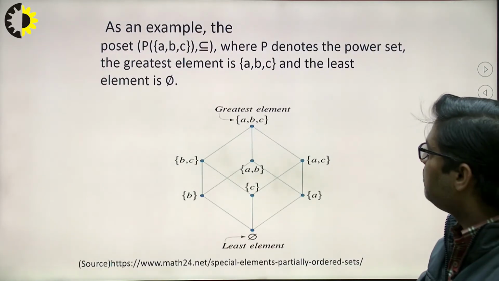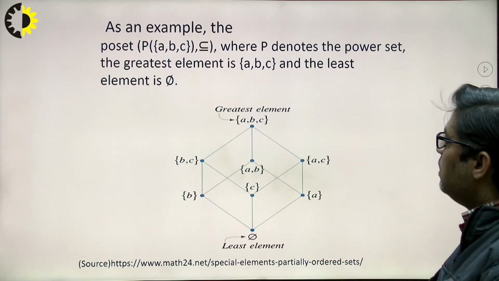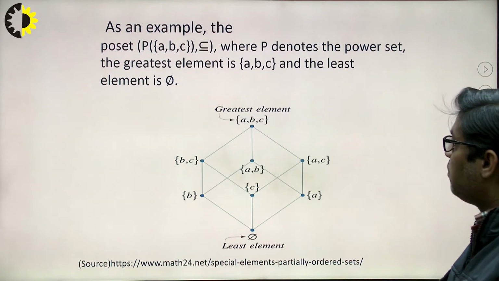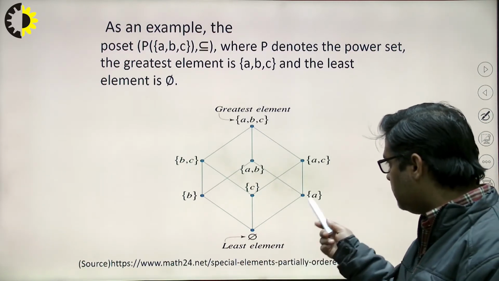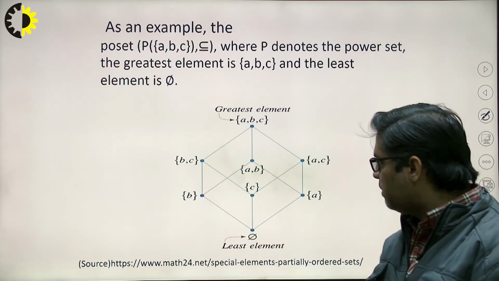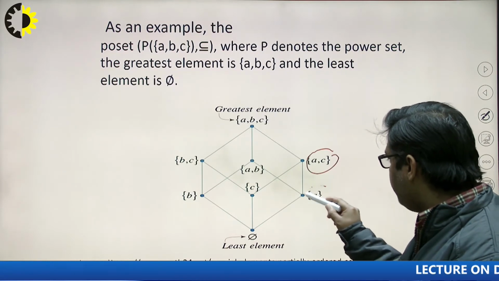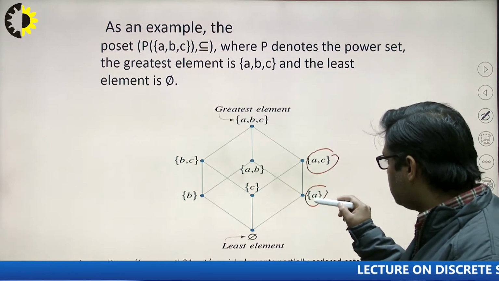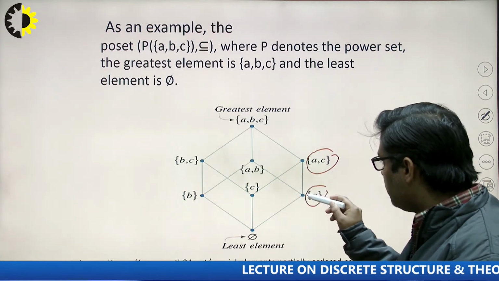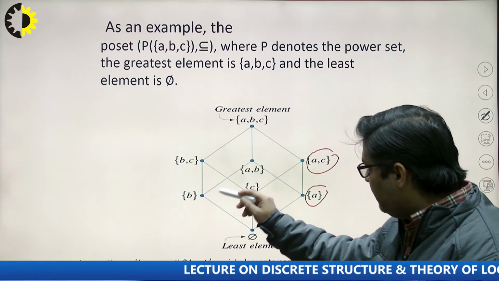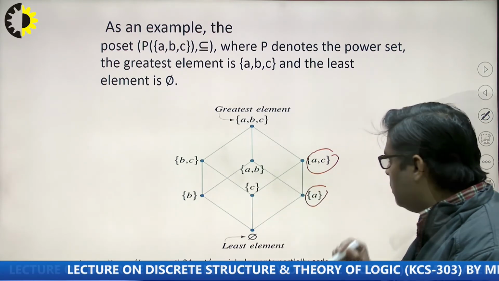So this is the example of the Hasse diagram of the set A, B, C with the subset property. If I draw the Hasse diagram, null is contained by A, and null is contained by B also. Similarly, A will be contained by AC, that's why this A comes down to AC, and A comes down to AB also, because A is contained by AB. B is contained by AB, that's why there is an edge between them.